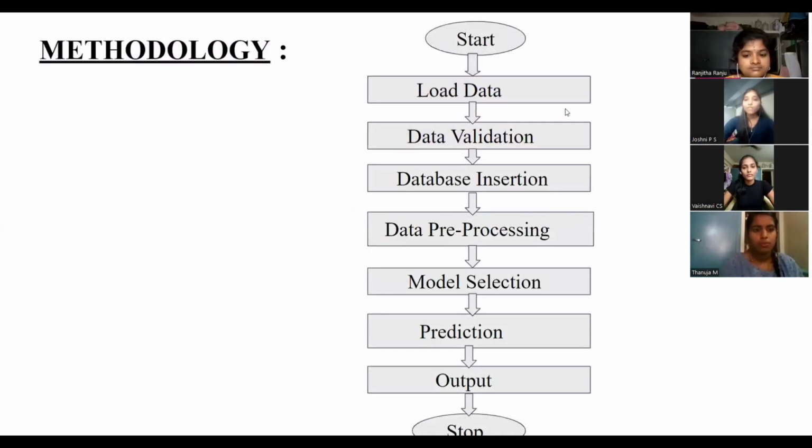Methodology. First, we will start. Next, we will load the data. Then we will check whether the data is valid or not. Then we will insert that data into the database. Data pre-processing means we can manipulate the data. Model selection is used for selecting a statistical model from the set of candidate models. And prediction refers to the output of an algorithm which has been already trained.